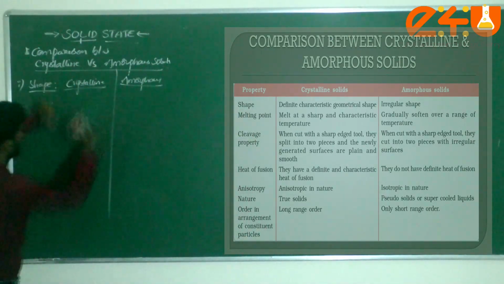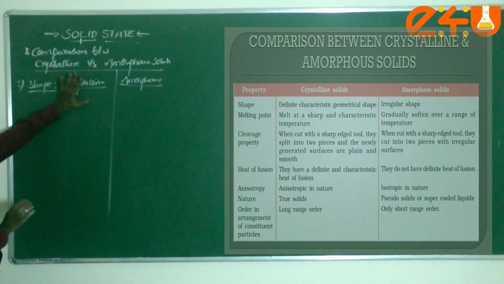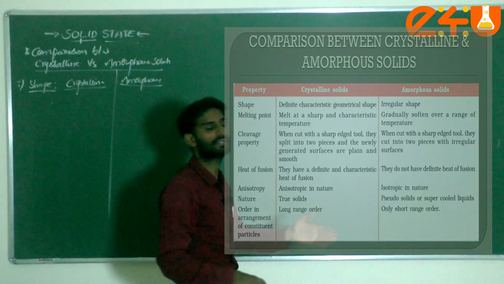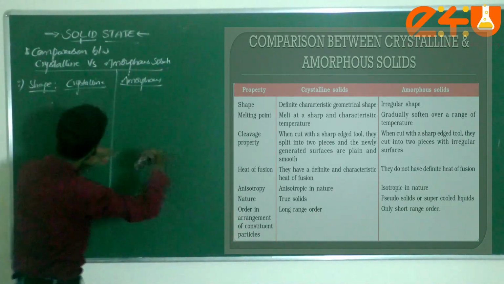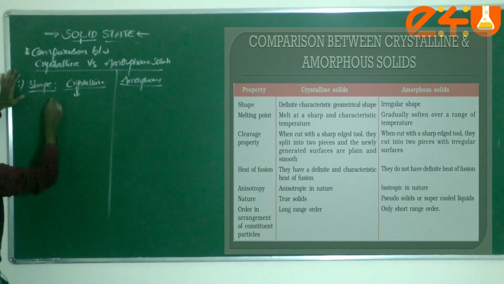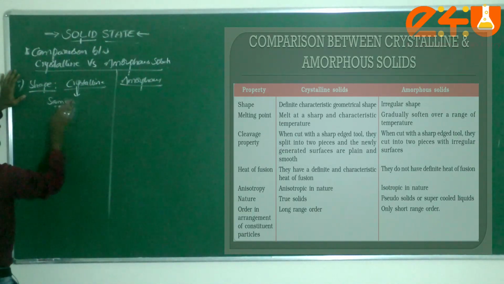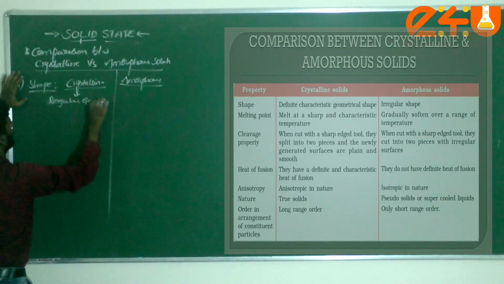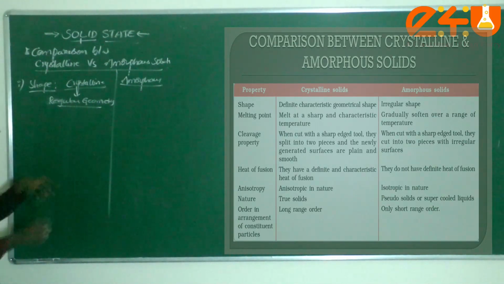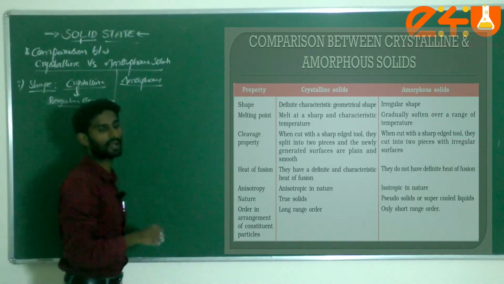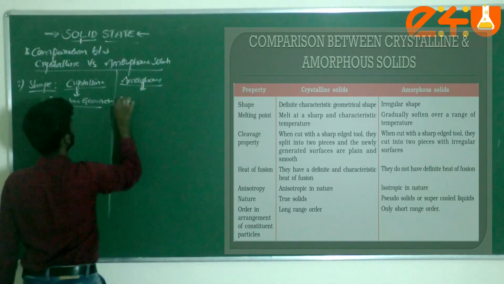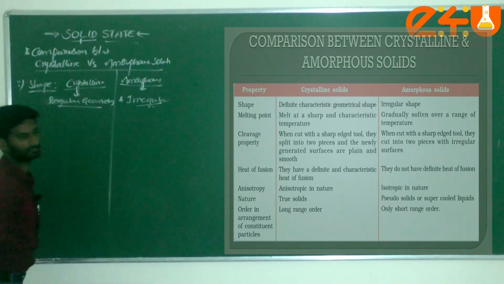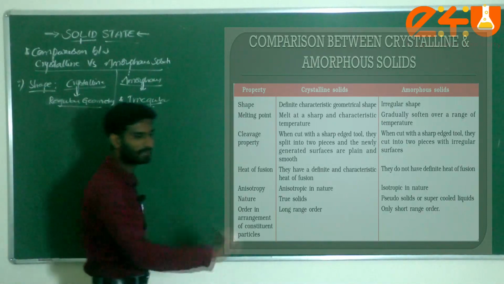Now, we just discussed that crystalline solids are those which not only have the same properties such as incompressibility, diffusion, melting point or boiling point, but also have regular geometry. Regular geometry of the solids. Such types of solids are known as crystalline. But an amorphous solid comes under irregular shape. Irregular shape.